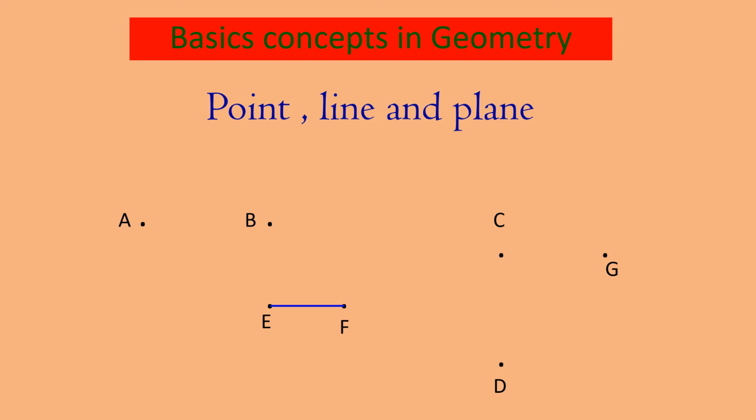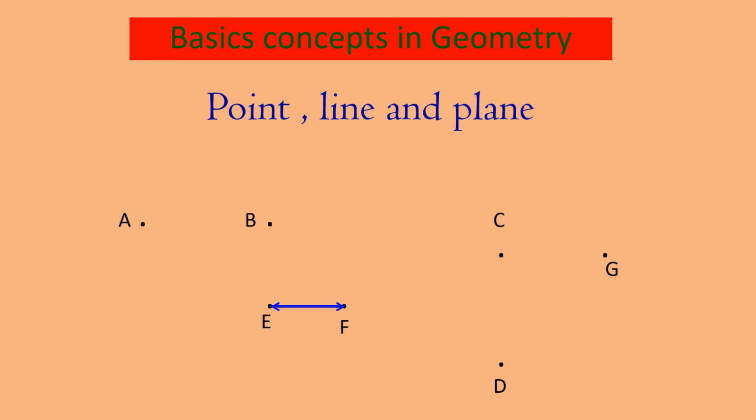Therefore, this segment which has 2 end points, we call a segment. When it is extended in both directions, then we call it a line. And the segment between points E and F will be called a line segment.